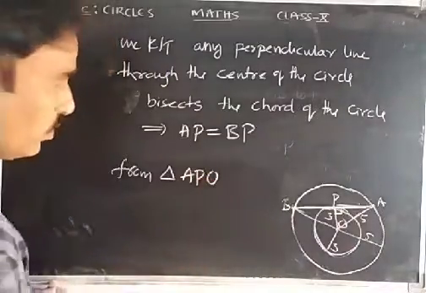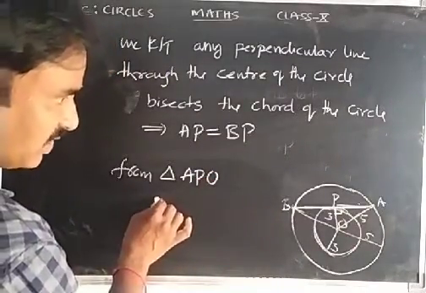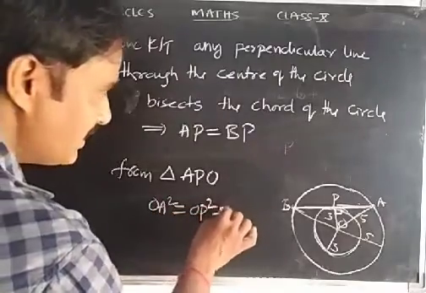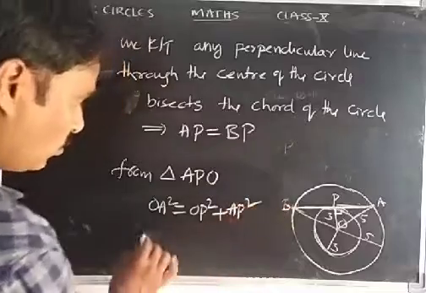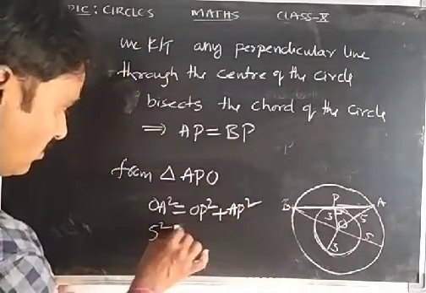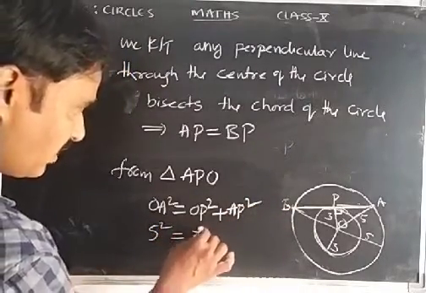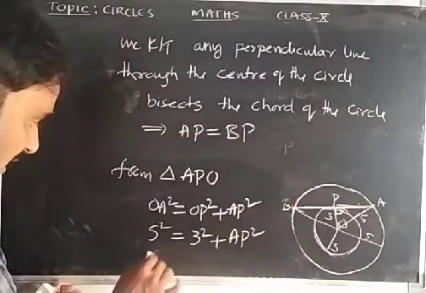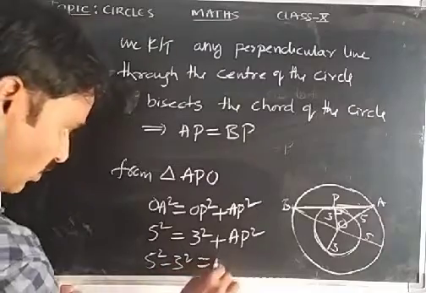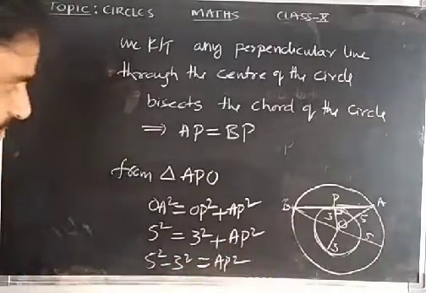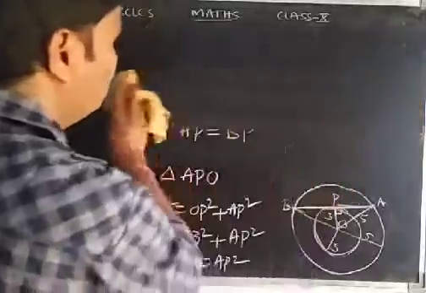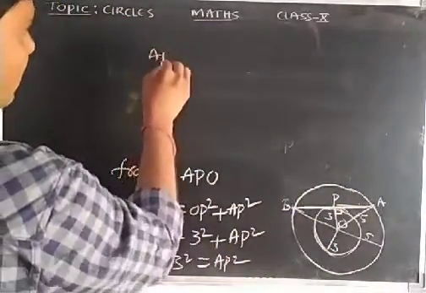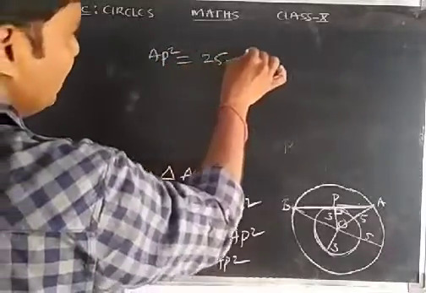From triangle APO, using the Pythagoras theorem, OA square is equal to OP square plus AP square. OA square is 5 square, OP square is 3 square, AP square is unknown. So 5 square minus 3 square equals AP square, which is 25 minus 9.